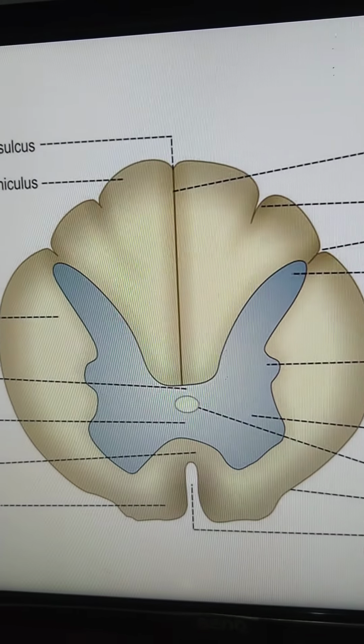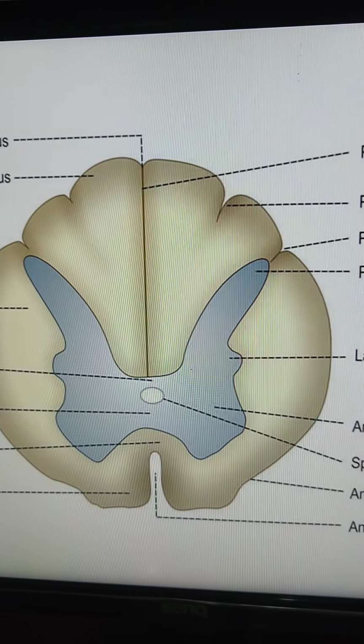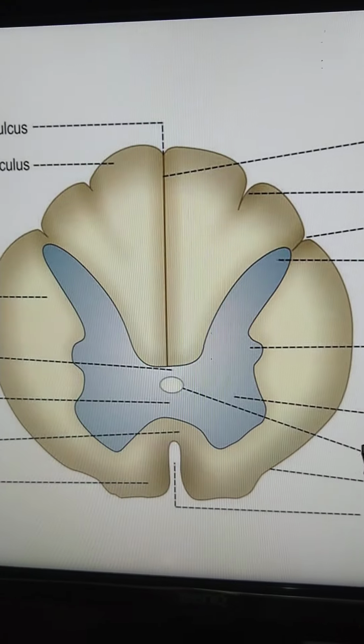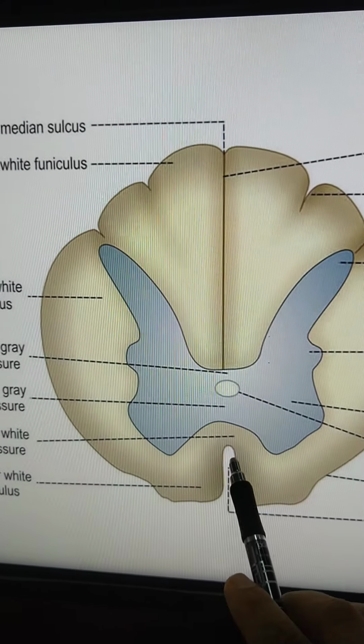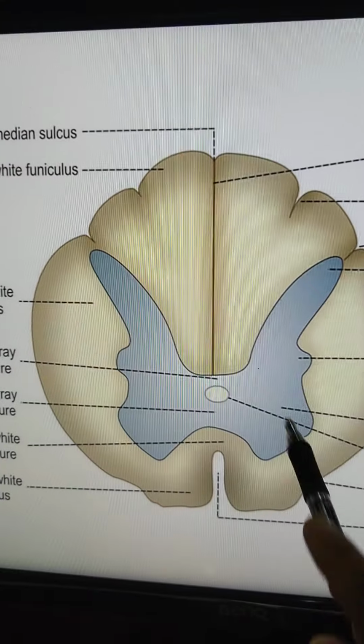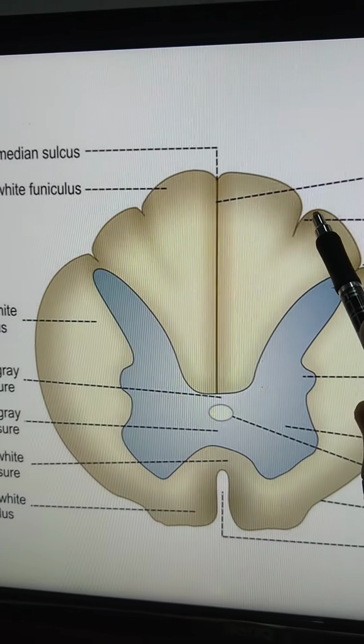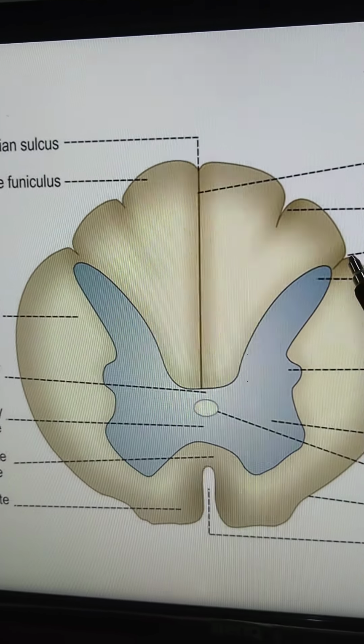So this is briefly about the anatomy of spinal cord. If you see the transverse section, it has various depressions: anterior median fissure, anterolateral sulcus, posterior median sulcus, posterior intermediate sulcus, and posterior lateral sulcus.